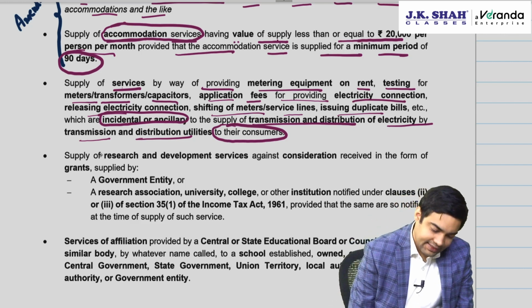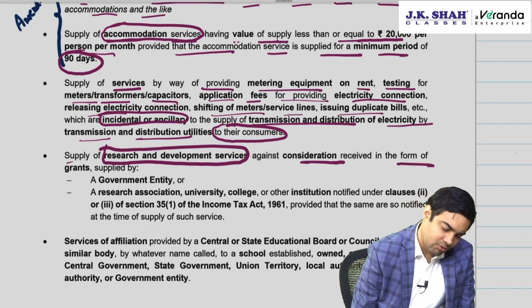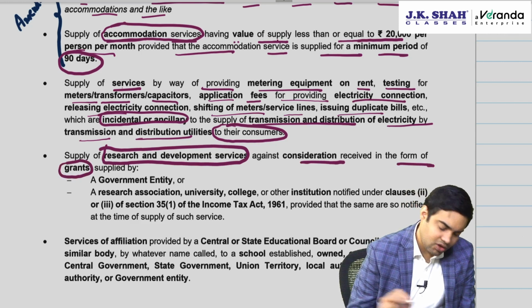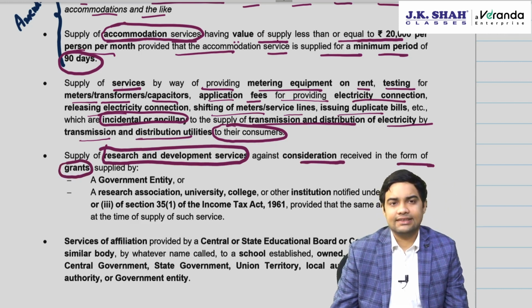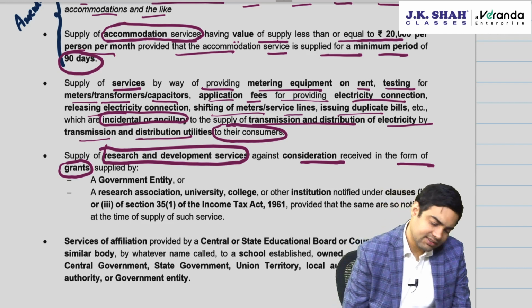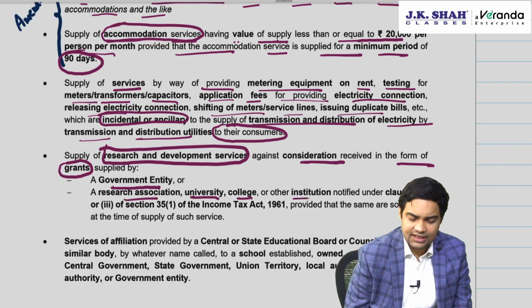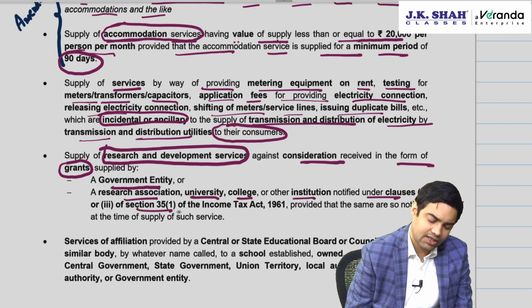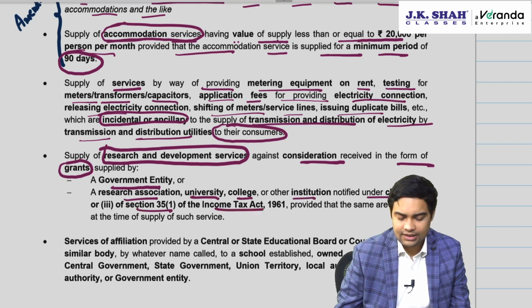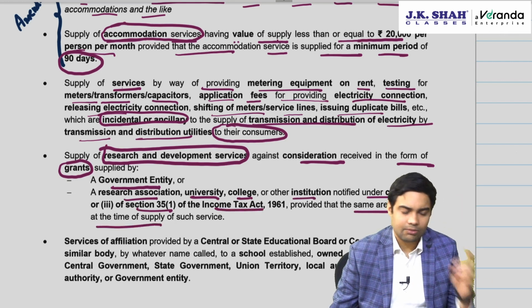Okay. Then one entry has been added, supply of R&D services against consideration in the form of grants. Because big companies, Infosys, Reliance, they give grants for R&D services. Who does this R&D services? Government entity or a research association, university, college or other institutions notified under 35(1) of Income Tax Act 1961, provided the same are so notified at the time of supply of service.